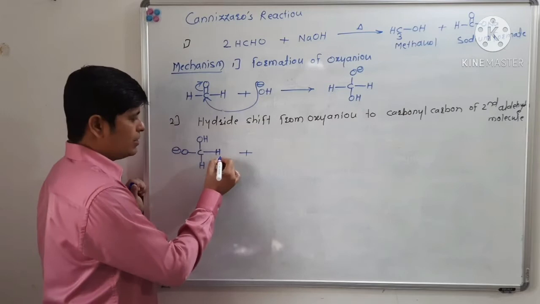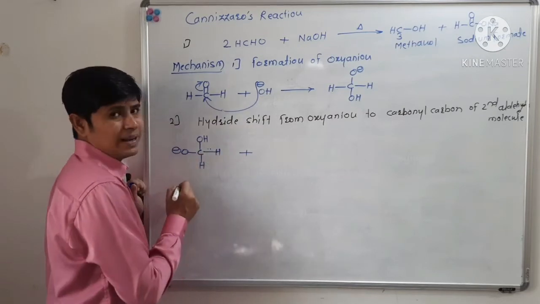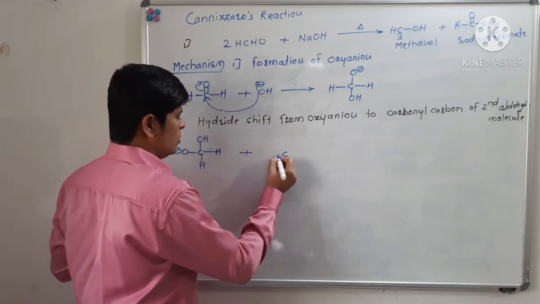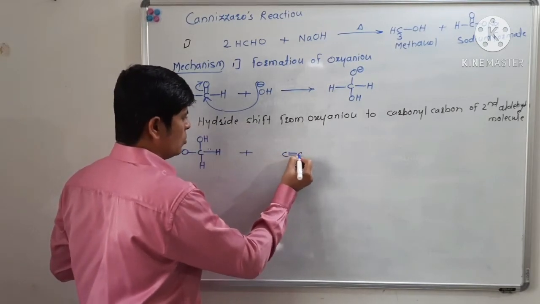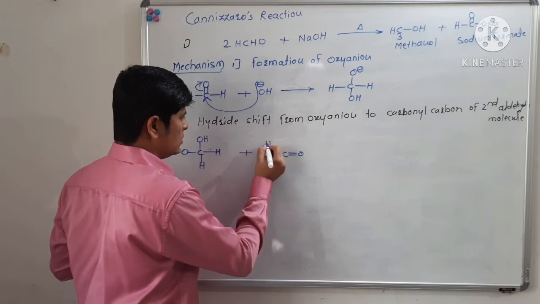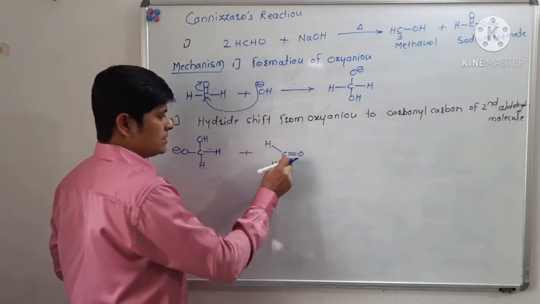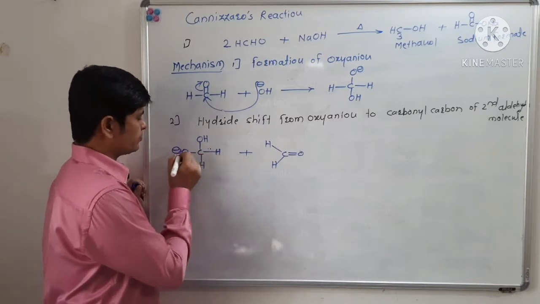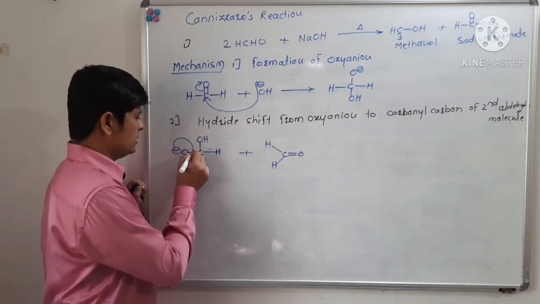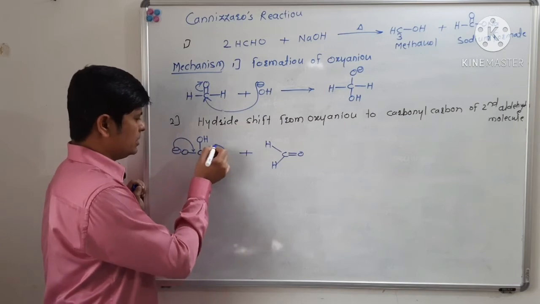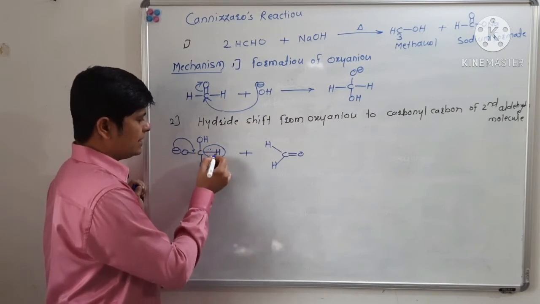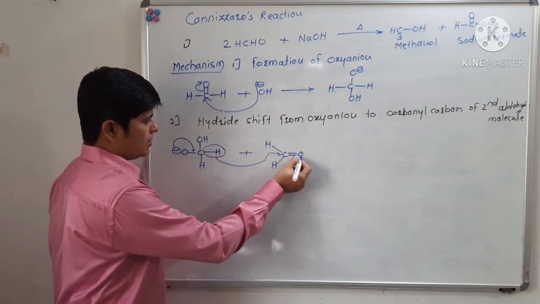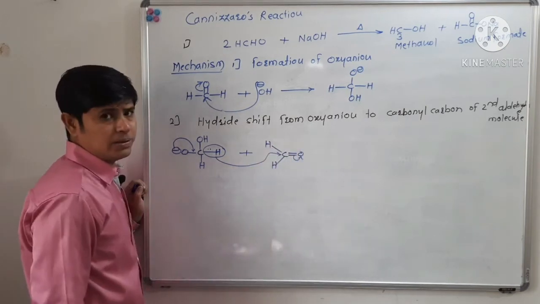Hydride means hydrogen with a bonding pair of electrons. This hydride will get shifted over to the carbonyl carbon of the second molecule of formaldehyde.